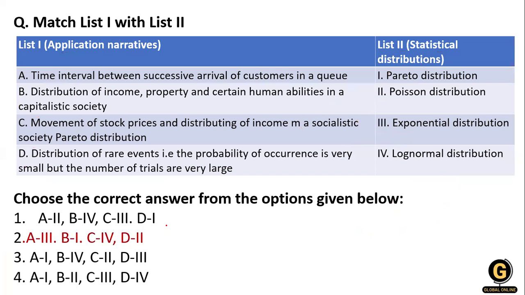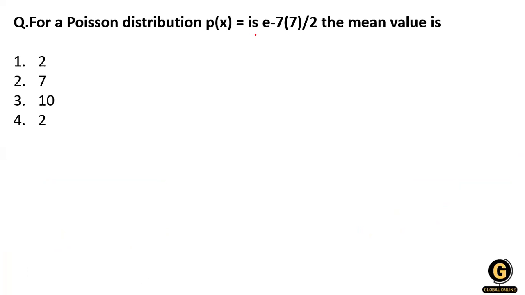Now again, a matching question is given. What is the Poisson distribution?